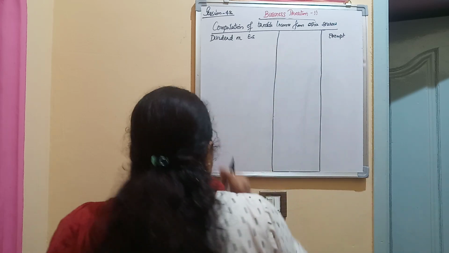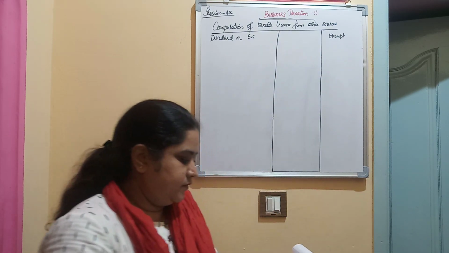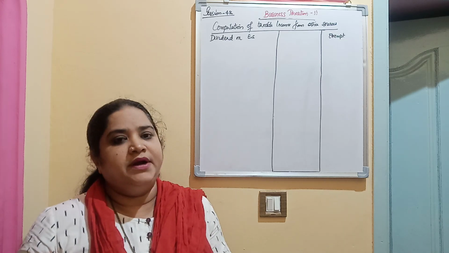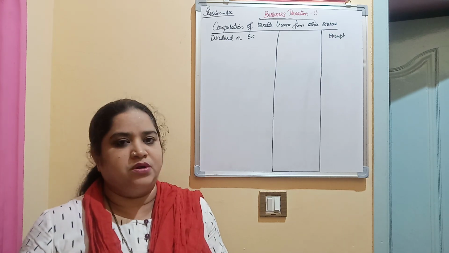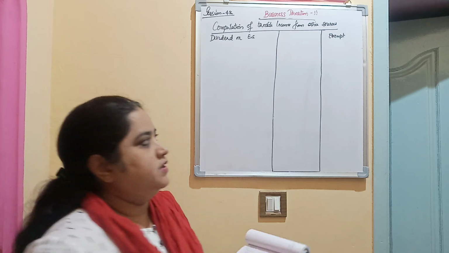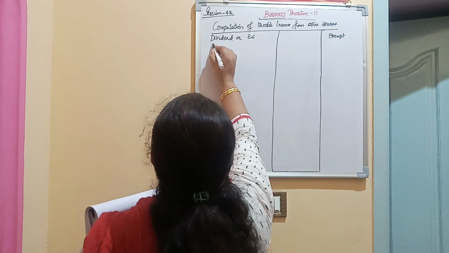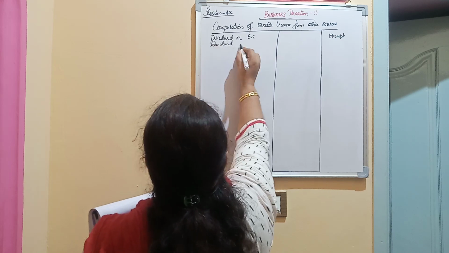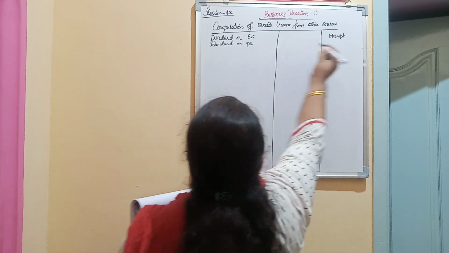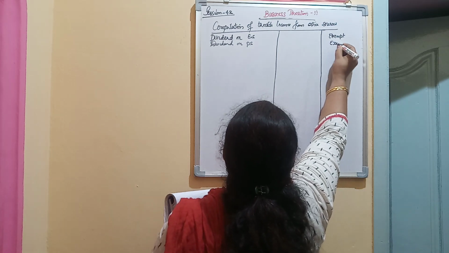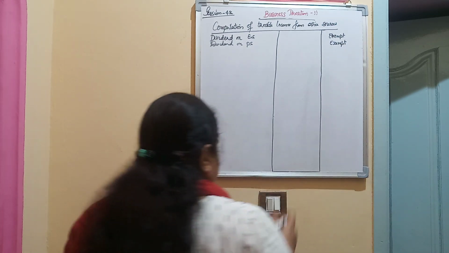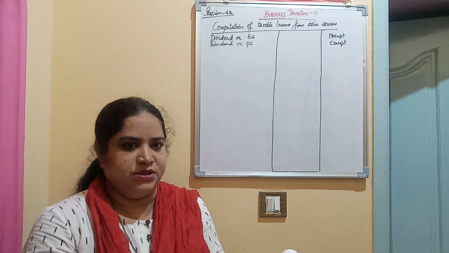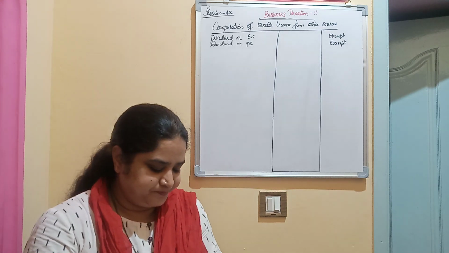Then the next item is dividend on preference shares. Like equity shares, dividend received on preference shares is also exempted. The amount is 3,500. I shall mention here that dividend on preference shares is also exempted. This is the problem of Mr. Ranjit, for your kind information.